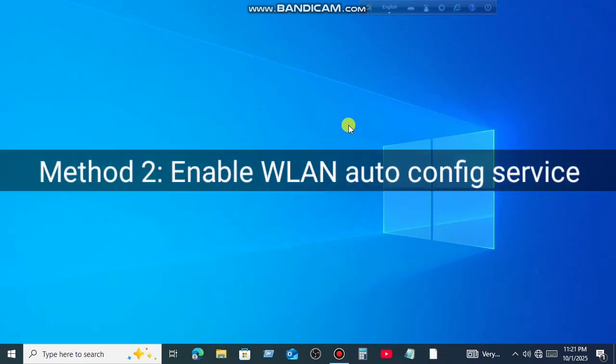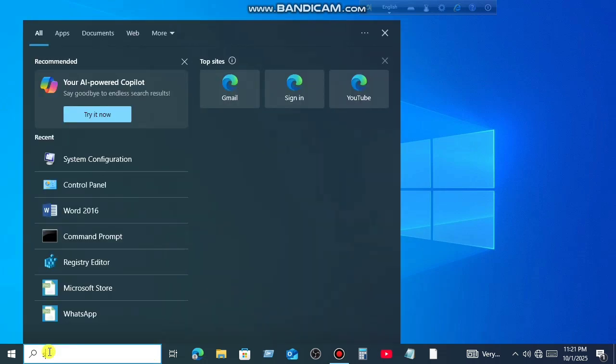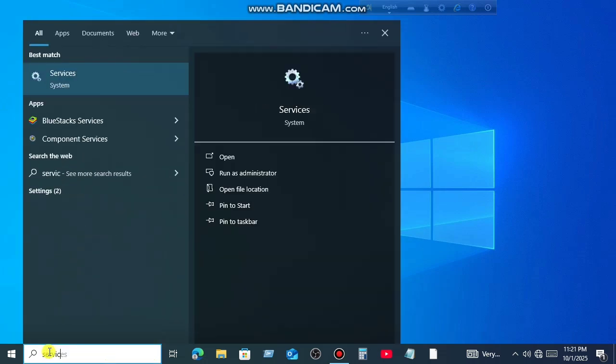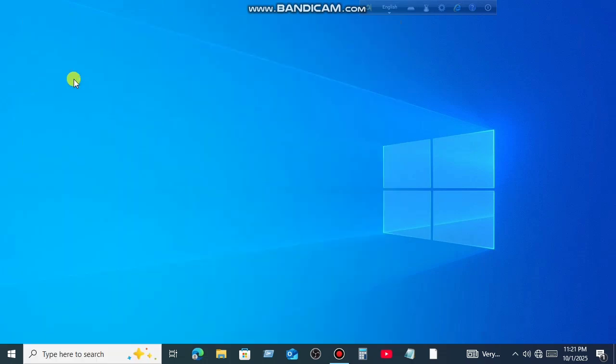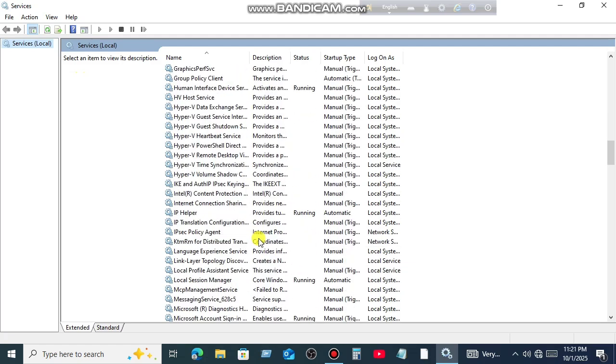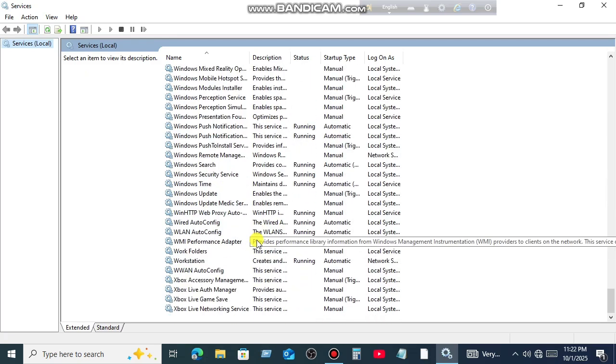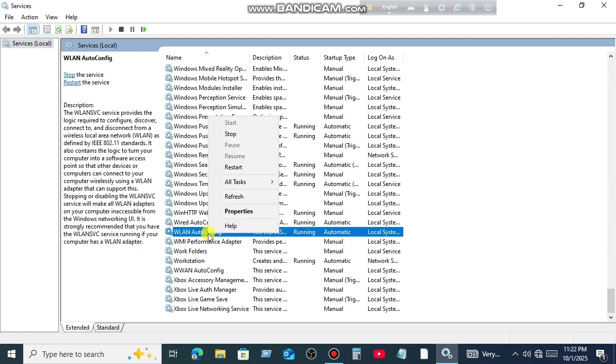Method 2. Enable WLAN Auto Config service, so that the Wi-Fi option appears in the settings. For that, go to the search bar and type in services and open it up. In the services window, locate the WLAN Auto Config service. Right-click on it and select Properties.